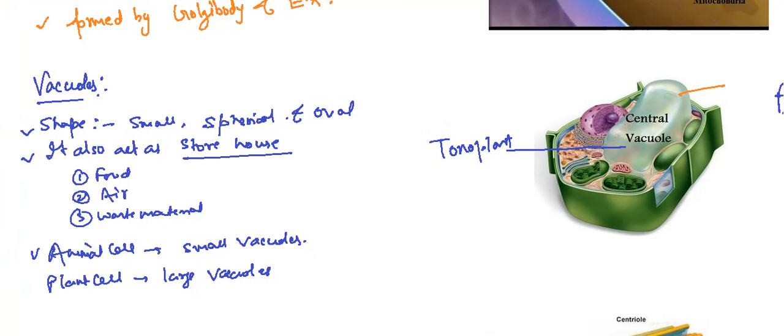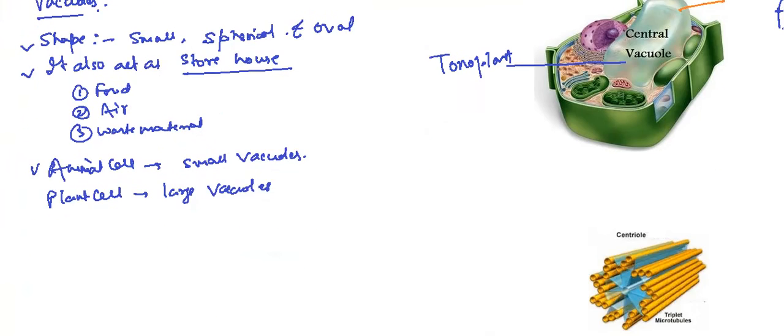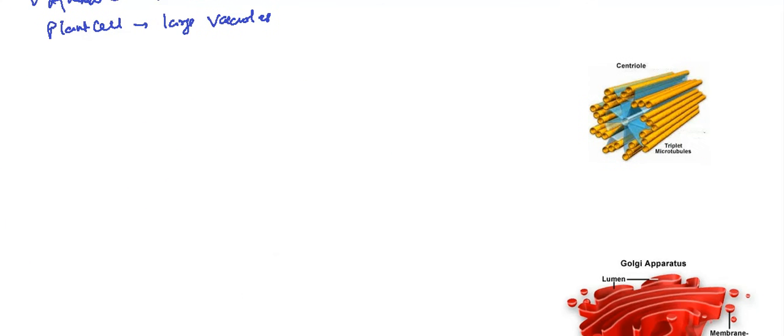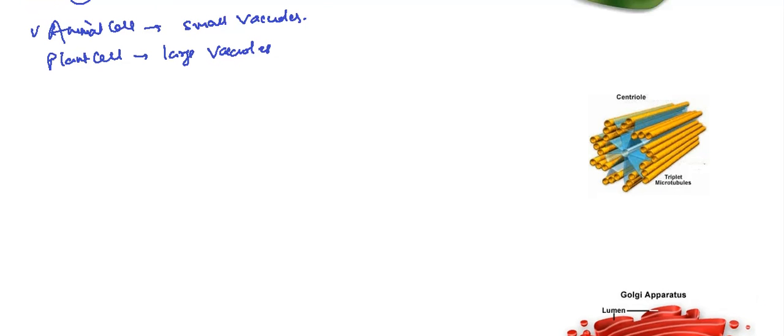Next we will see the centriole. As you can see here, the centriole helps in cell division.